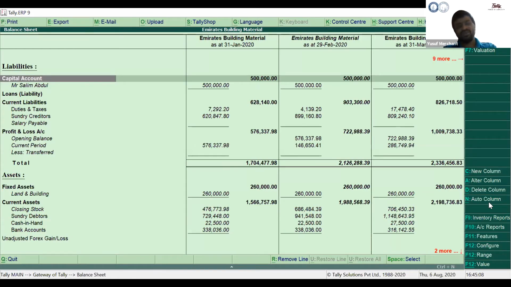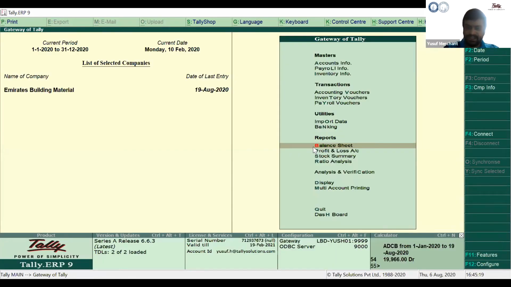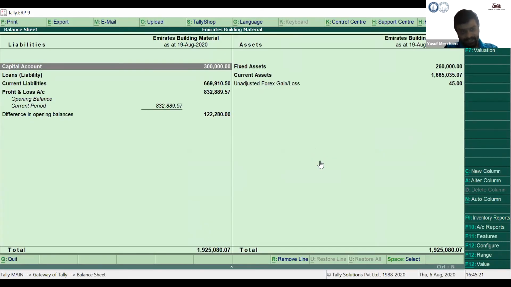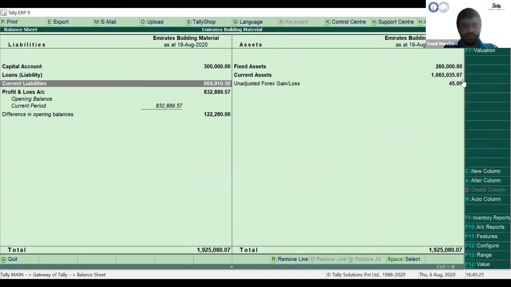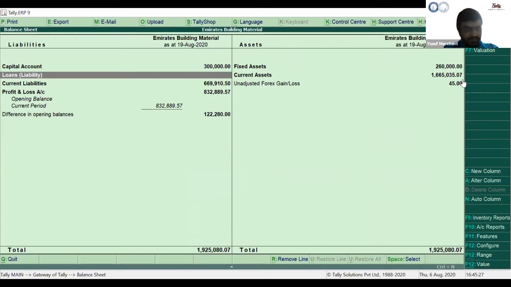Within a fraction of a second, it will come. With a click, you have got it. So it is giving for the entire month. You can export, email, print, and as per your requirement, you can use this. Likewise, in the balance sheet over here, as you might know, we have a very beautiful feature called the drill down feature.